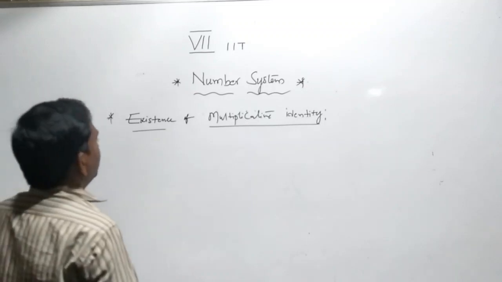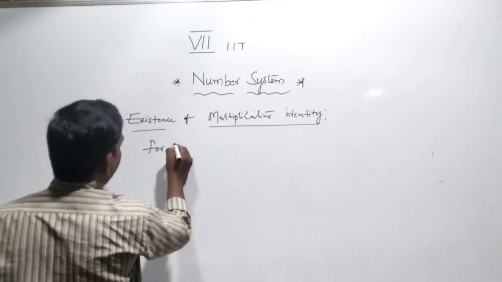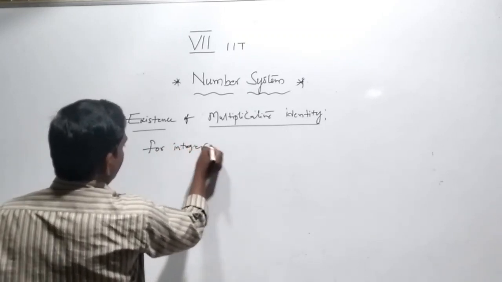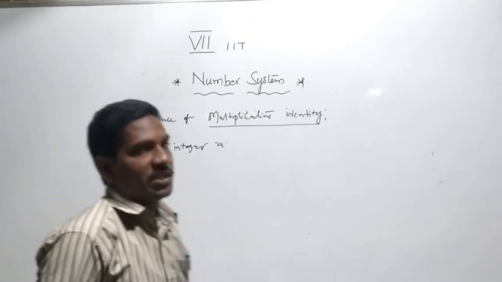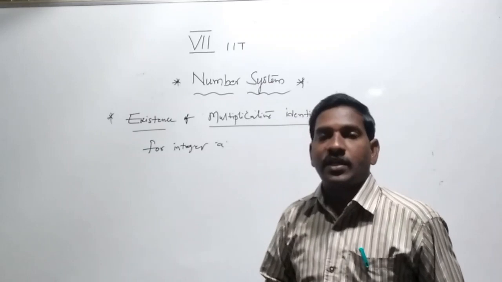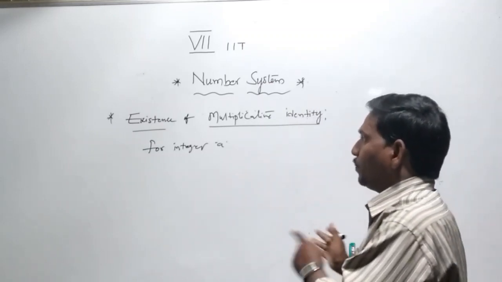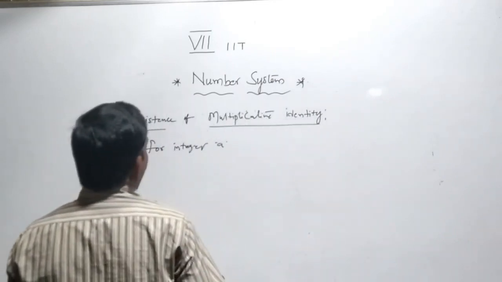For integers a, there exists another integer 1. But the product of the integer and the 1, we get the same number.